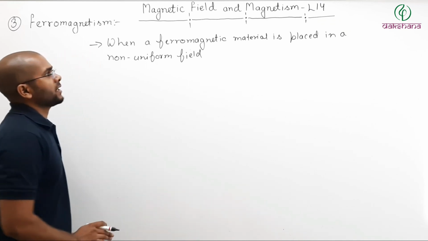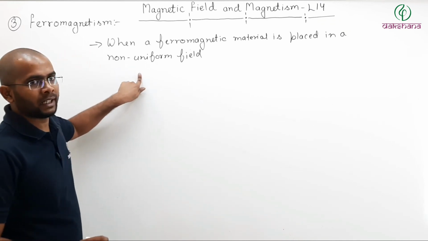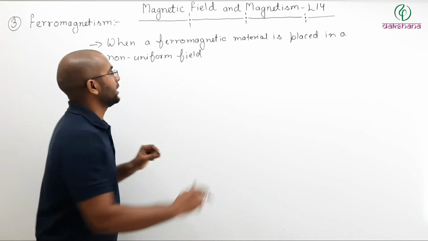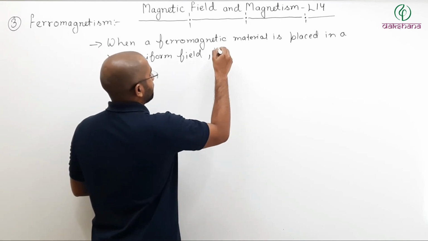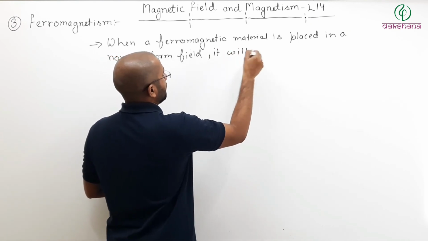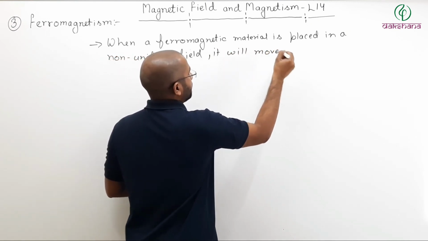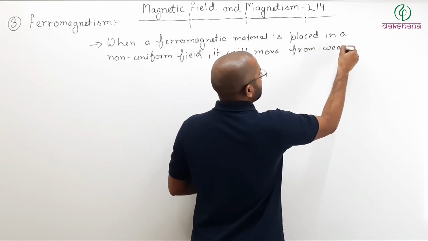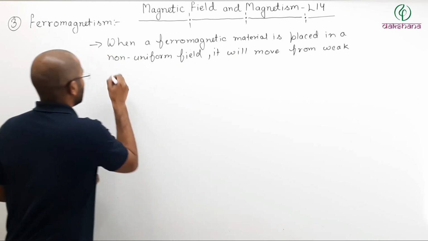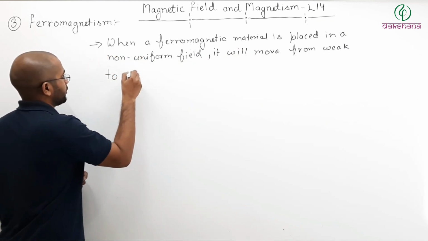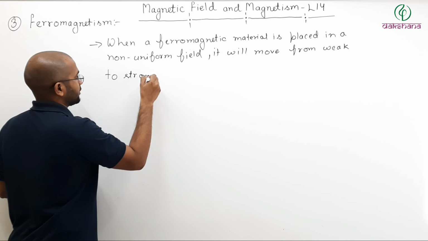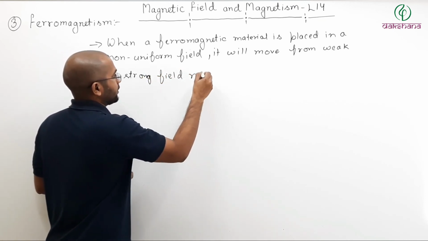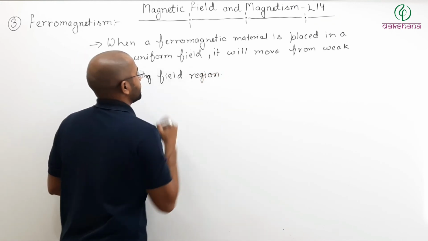So when a ferromagnetic material is placed in a non-uniform field, what will it try to do? It will try to move from the weak field region to the strong field region, like this.